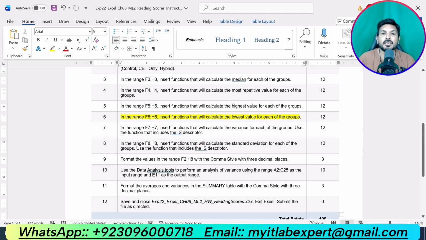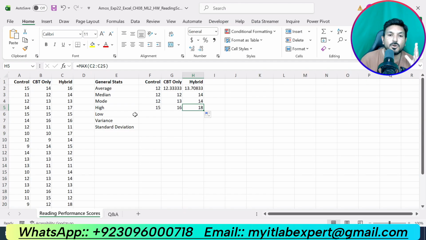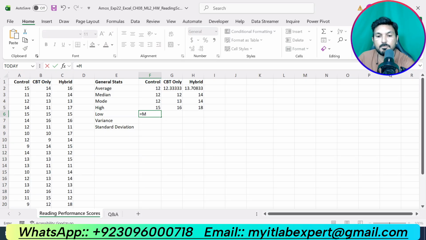Step number 6 is saying in the range F6 up to H6, insert functions that will calculate the lowest value for each of the groups. So basically we are supposed to calculate the minimum value in each of the groups. First we calculate the minimum value for the control, then CBT only, then the hybrid. So go to cell F6, type minimum.